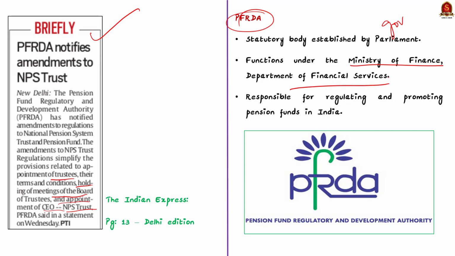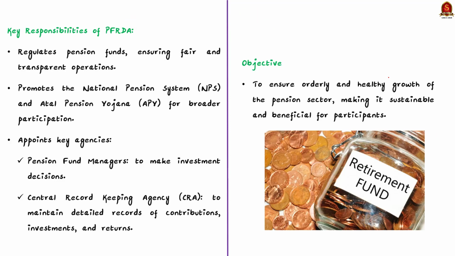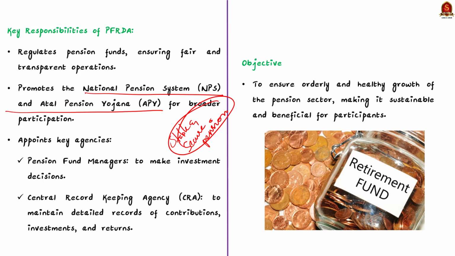See, the PFRDA has a few key responsibilities, but all are centered around the National Pension Scheme, NPS, and the Atal Pension Yojana, APY. These two pivotal schemes aim to provide a stable and secure pension in India. Now, the responsibility of PFRDA is to regulate these pension funds to ensure they operate fairly and transparently.